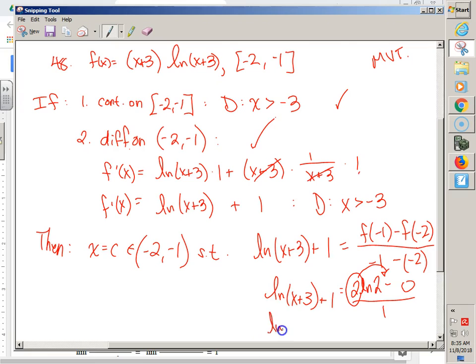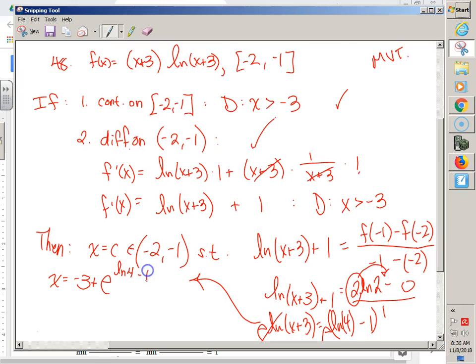We're going to have ln of x plus 3 equals ln of 4 minus 1. I'm going to put little parentheses so we don't think that that's ln of 3. It's not. Minus 1 is separate. I can do e to the on both sides to get rid of the ln. And I'll end up with x is equal to negative 3 plus, I have to subtract the 3 to get to x, e to the ln of 4 minus 1.